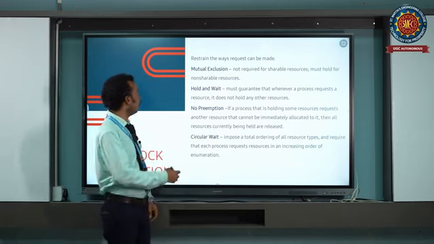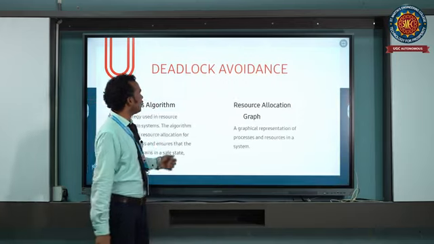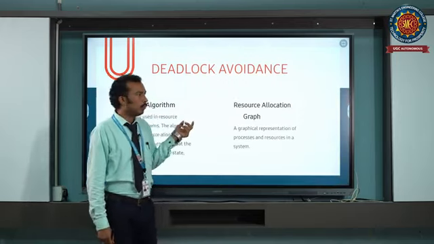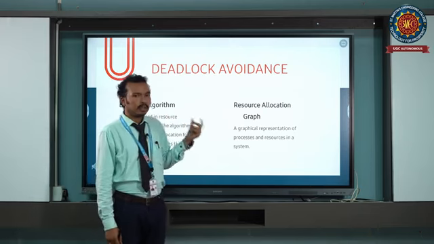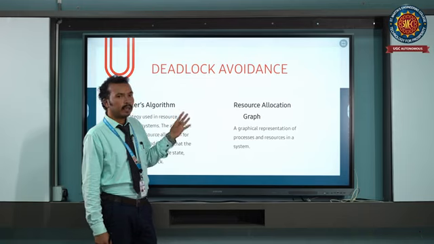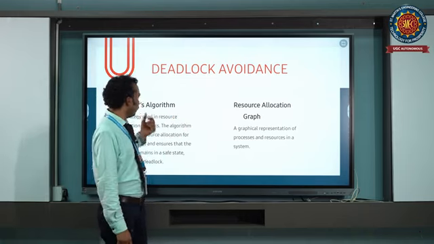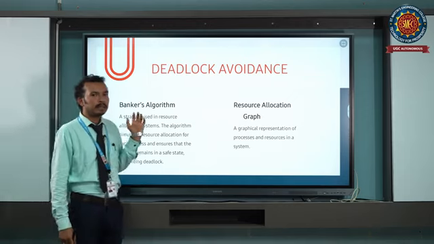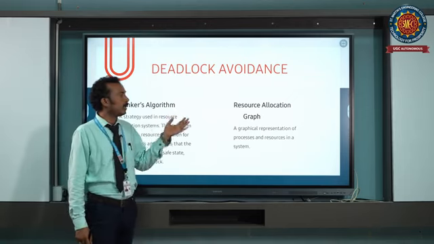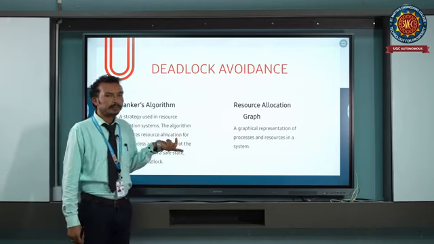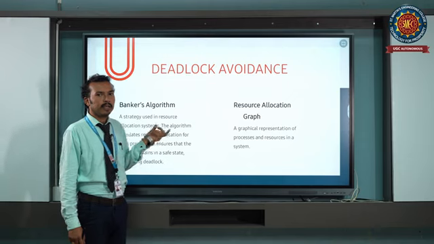This is the first method. Coming to the next method, deadlock avoidance. With deadlock avoidance, we can avoid the occurrence of deadlock. We can use two algorithms: first one is Banker's algorithm and second one is the resource allocation graph. These two are used to avoid the occurrence of deadlock.